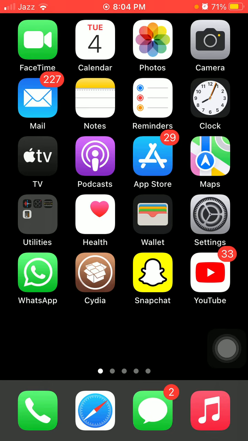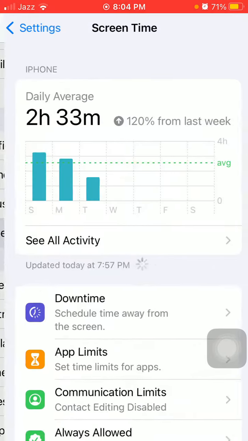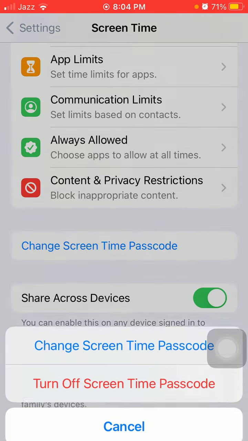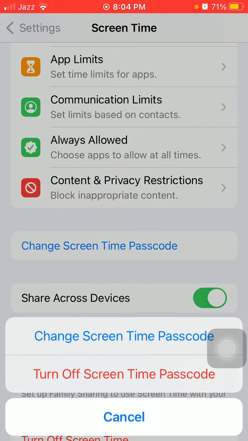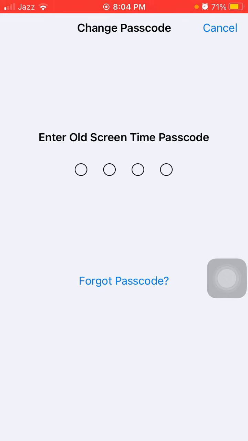To use that, first we have to go to Settings, then tap Screen Time, scroll and tap Change Screen Time Passcode. This feature you can find only in iOS 13 or later. Now tap Screen Time Passcode. Change Screen Time Passcode. Now choose any one option. Here tap Forgot Passcode.